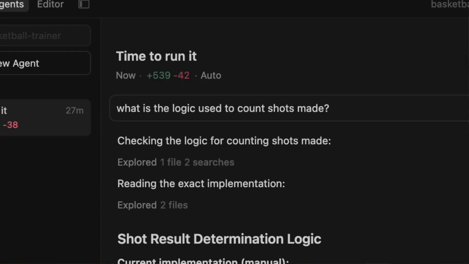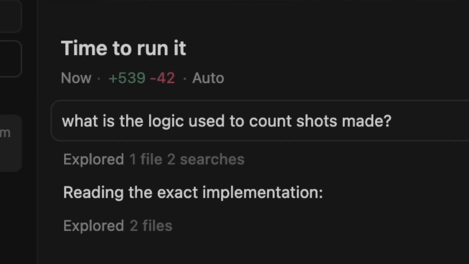I think this is a pretty good place to stop and reflect, where yes, you can absolutely work with technology you've never worked with before using vibe coding, but at some point, you're gonna create a beast where you don't know how the beast actually works. At this point, I had to start digging. So then I went back to Cursor and I asked, how are you counting the shots?